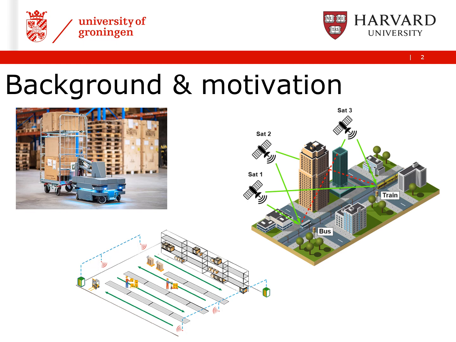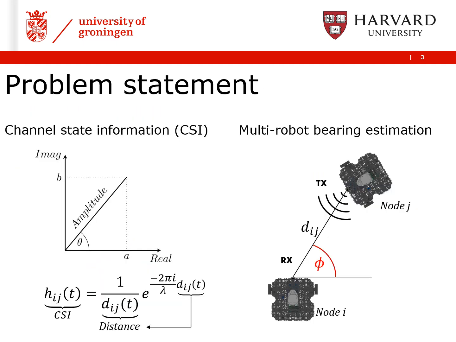Warehouse automation is driving the demand for autonomous robots capable of indoor localization. We study a class of localization problems, where radio frequency signals are used to obtain relative bearing information. Specifically, we study Wi-Fi, a widely accessible radio frequency protocol for indoor operations. We focus on multi-robot systems acquiring relative bearing information for localization purposes.